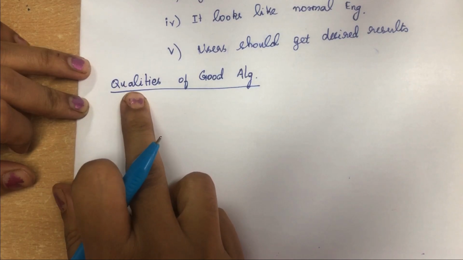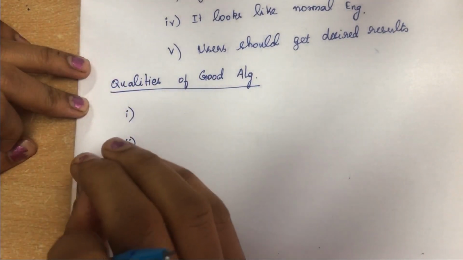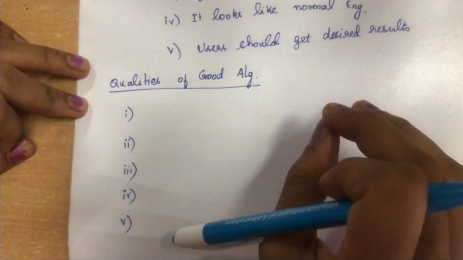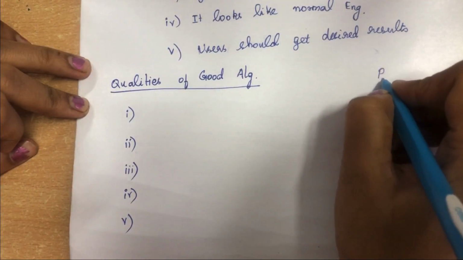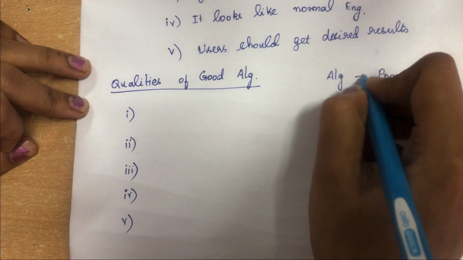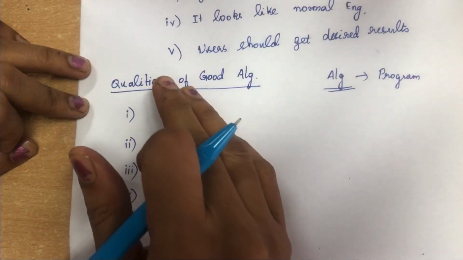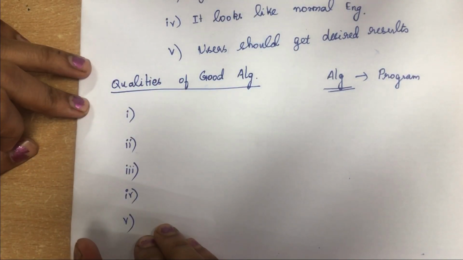Now we will see the qualities of a good algorithm. When any problem is given to you, before writing any program, you have to write an algorithm first. When you are writing the algorithm, you should keep all the characteristics in mind. And next we are going to see the qualities of a good algorithm.